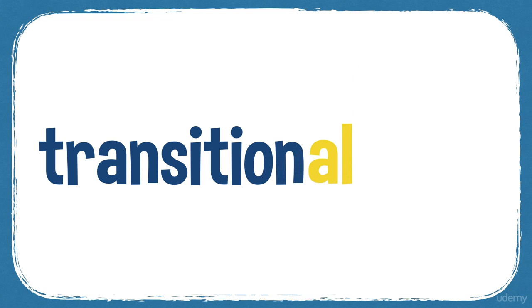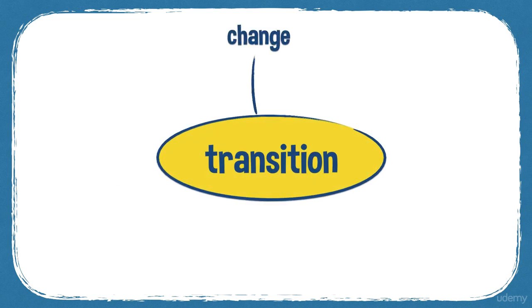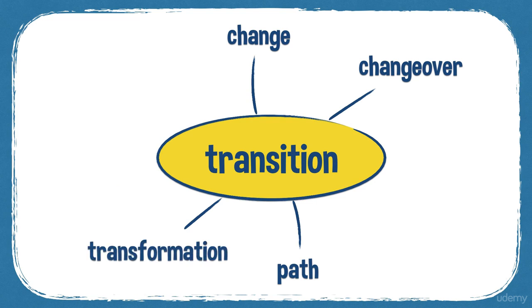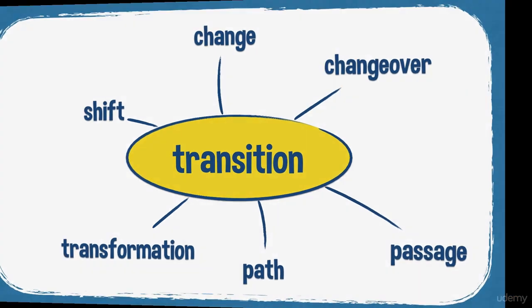So people often say the transitional period rather than the transition period. Some synonyms: change, path, changeover, transformation, shift, and passage.